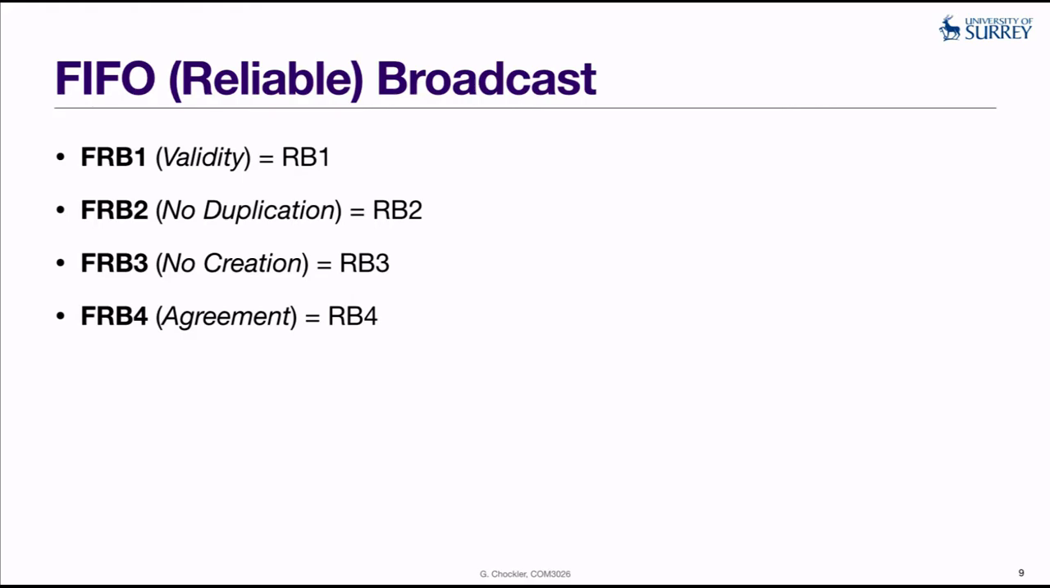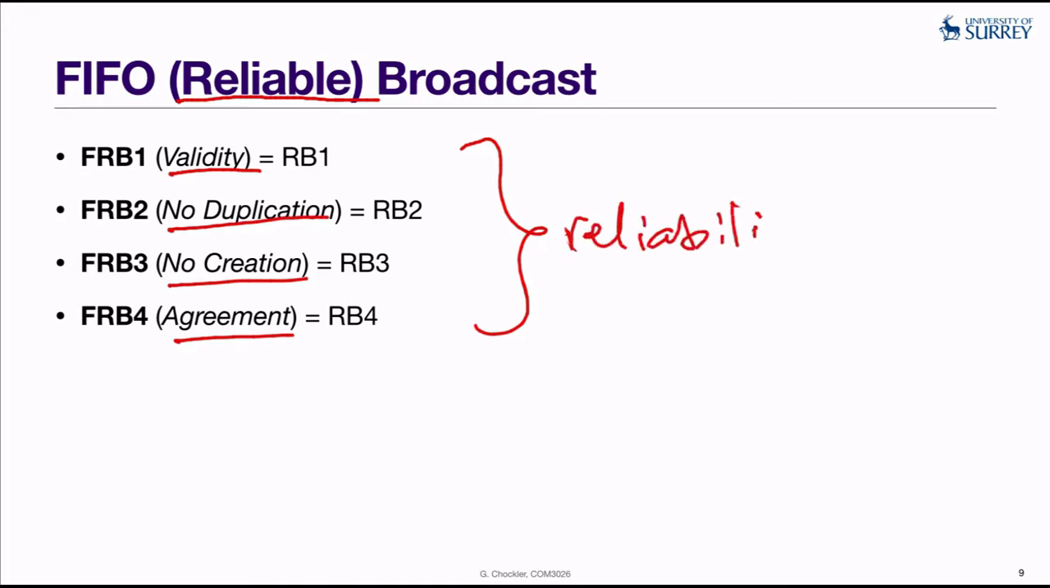Okay, so since we're talking about reliable broadcast, these first 4 properties are basically exactly the same as we had for reliable broadcast. Okay, so those are validity, no duplication, no creation, and agreement, and they're exactly the same as the properties with the same name for reliable broadcast, RB1 to RB4. Okay, so this is just to guarantee basic reliability. So as we have said, this is just about reliability, but we still don't have any ordering.